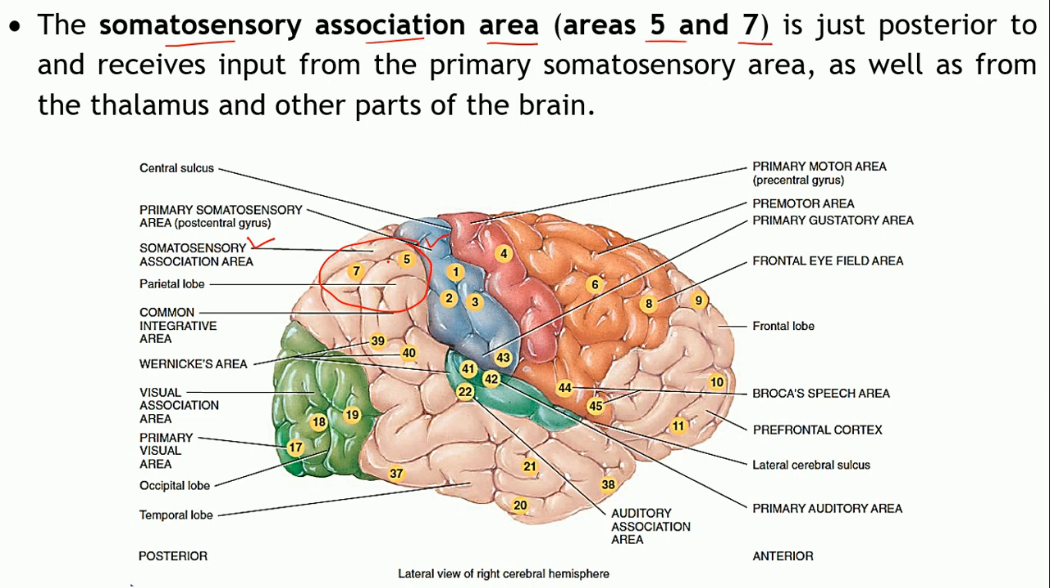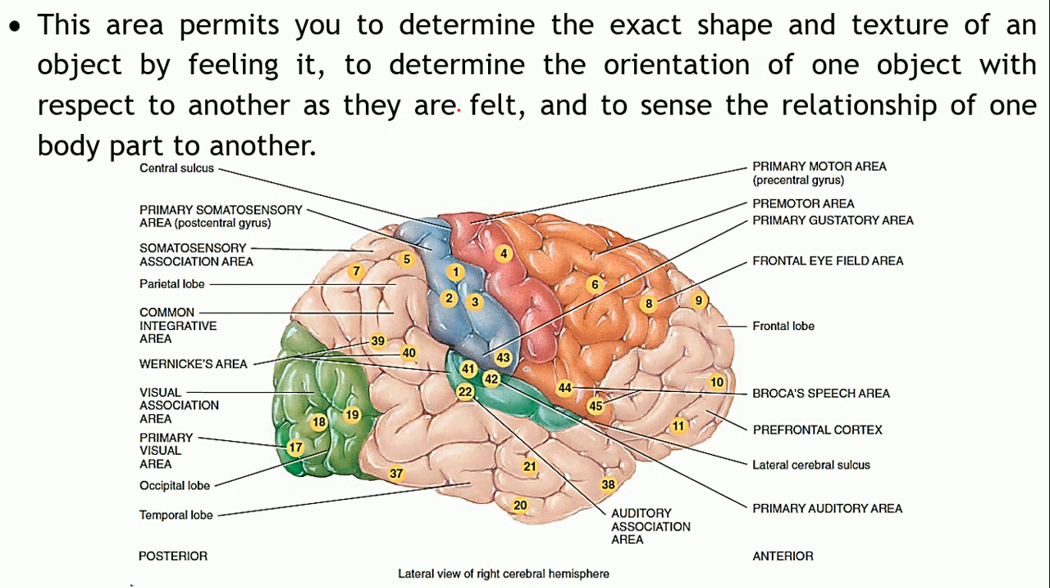So this will receive the inputs from the primary somatosensory area as well as from the thalamus and other parts of the brain. So these areas will help you to determine the exact shape and texture of a particular object by feeling. You are able to identify the shape of an object, right? Even to determine the orientation of one object with respect to another one. Where exactly the second object is.